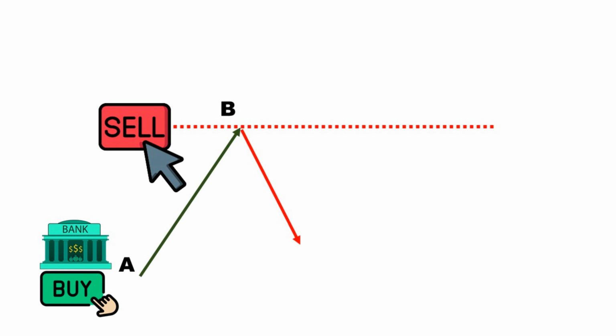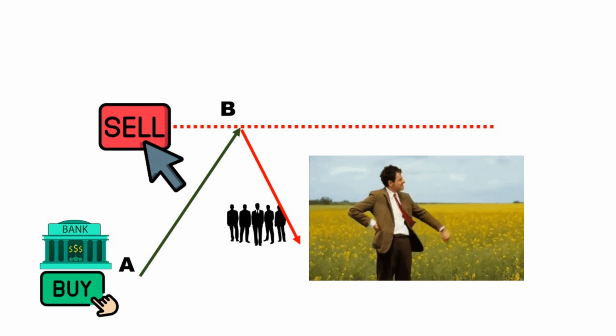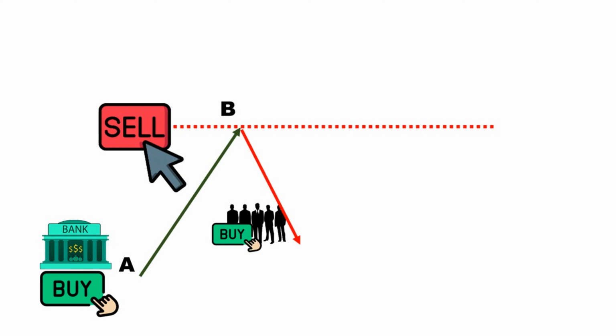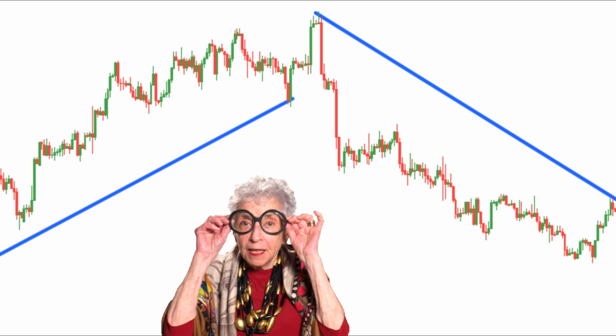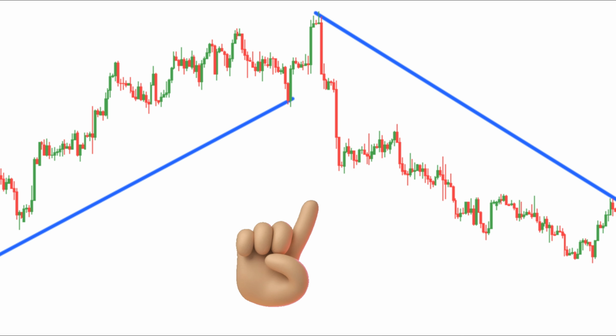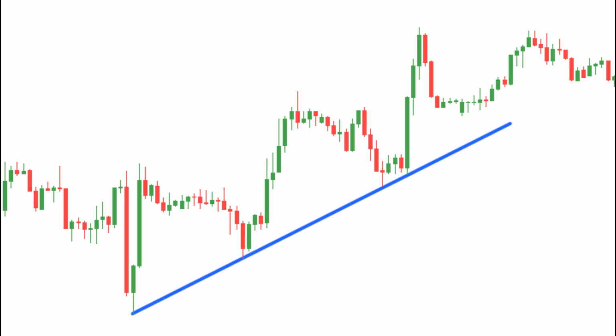Price, after reaching point B, starts to decrease and a retracement happens. This retracement helps the market gain energy for its next movement. Then new buyers that have been waiting to enter the market at lower prices start to buy in again, and another bullish movement forms. This scenario happens again and again every day in the market and builds market trends. In general, every diagonal move in a chart is called a trend. It is better that these trends appear fully on your screen. Look at this example. This is not a trend and is called a swing, which we talked about in another video. There is a clear trend in the market in this chart.